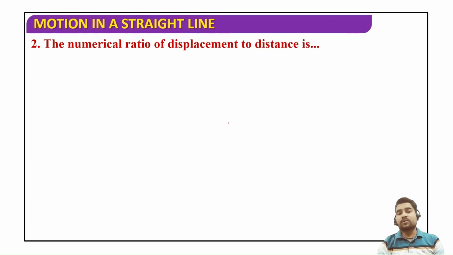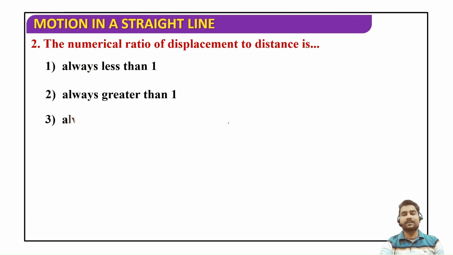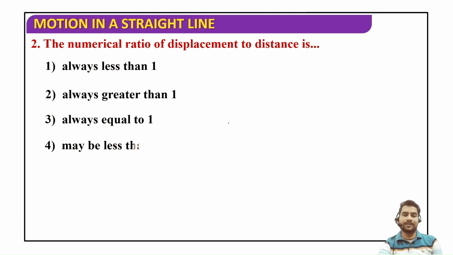The numerical ratio of displacement to distance is, and your options are: always less than 1, always greater than 1, always equal to 1, maybe less than 1 or equal to 1. Okay, so let's figure out its answer.